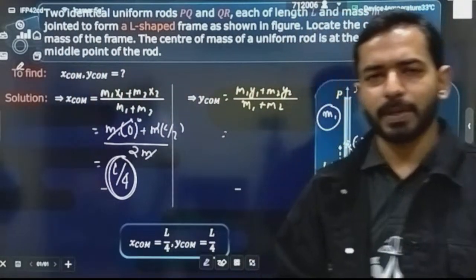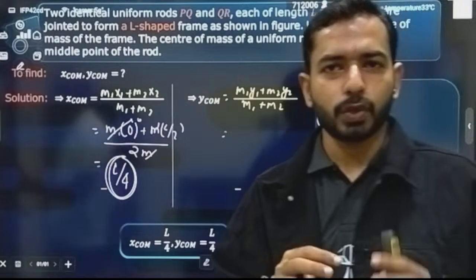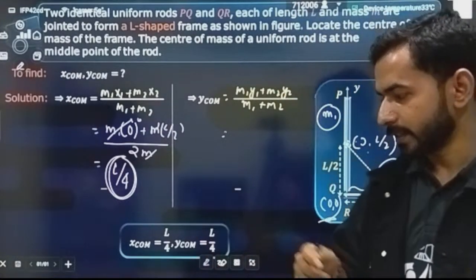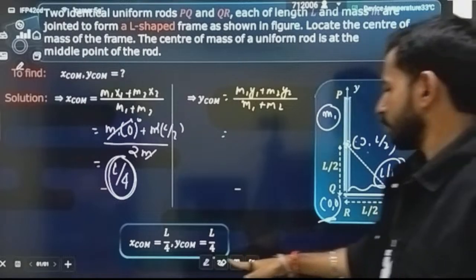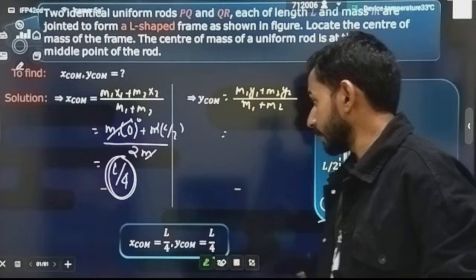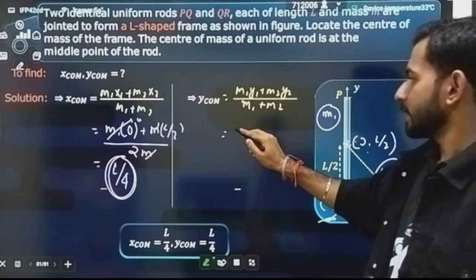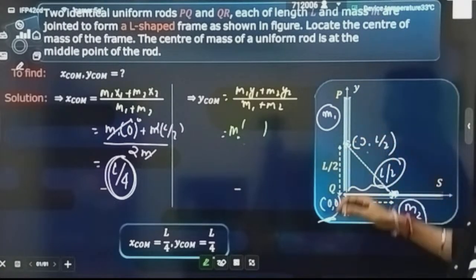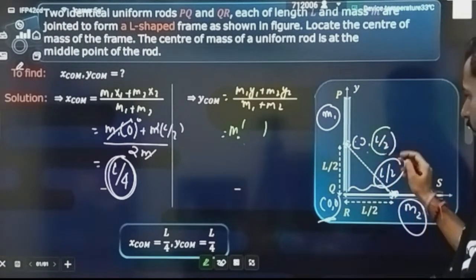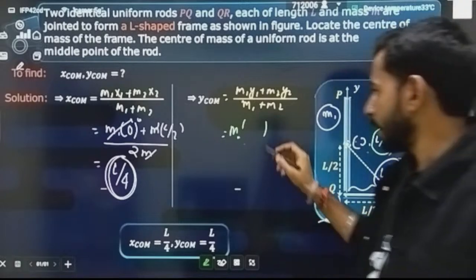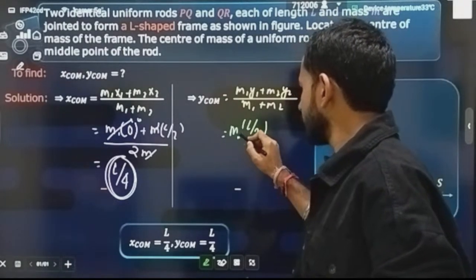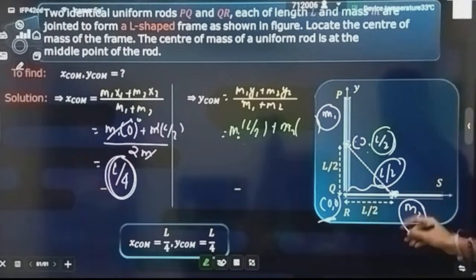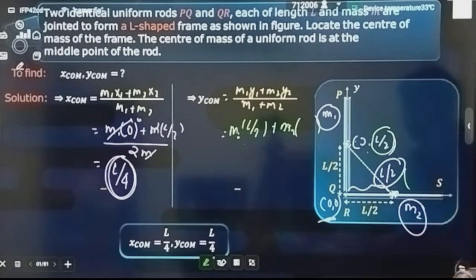Now let's come to the y position, because I have told you that you can separate the combination of two bodies into two parts, first in x direction, then in y direction. So let's understand the y direction now. For the y direction, this is the m1 body. What is the y coordinate of the center of mass? L by 2. Simply put L by 2, plus m2. This is the m2 body. Can you tell me what is the position of the center of mass?